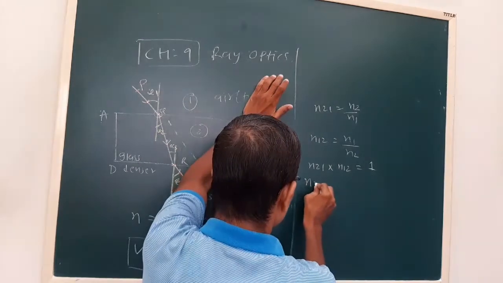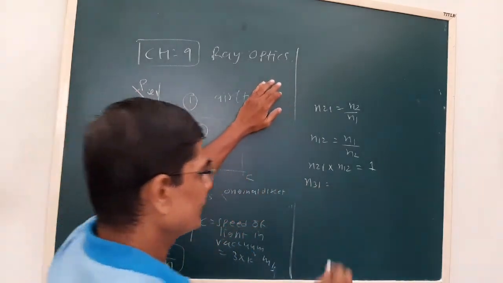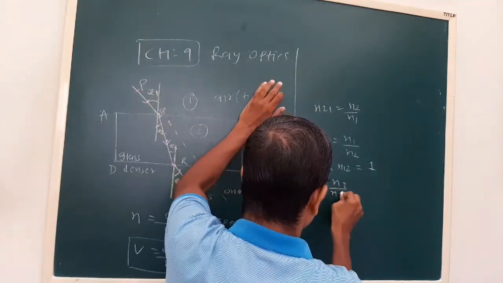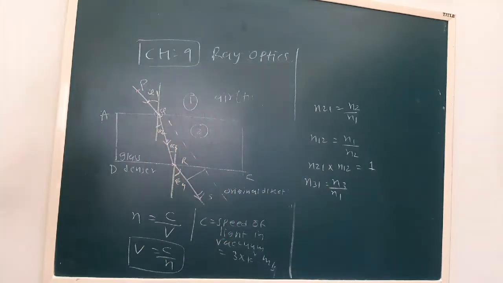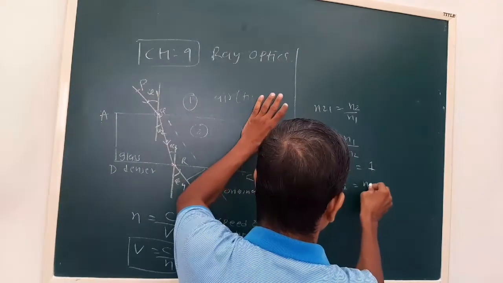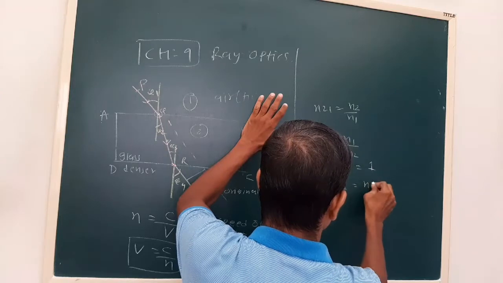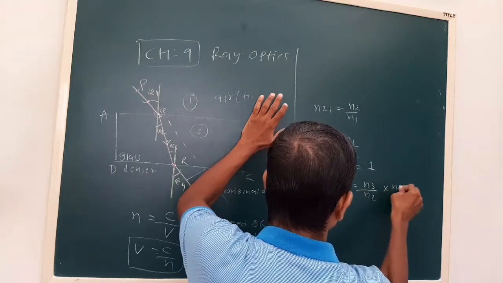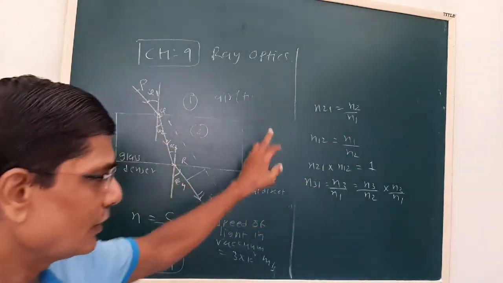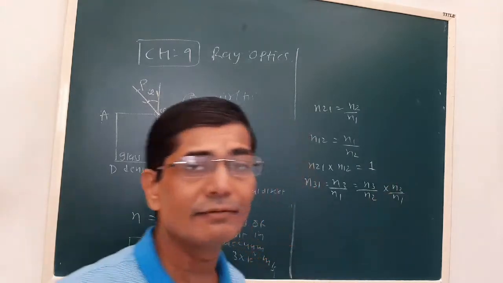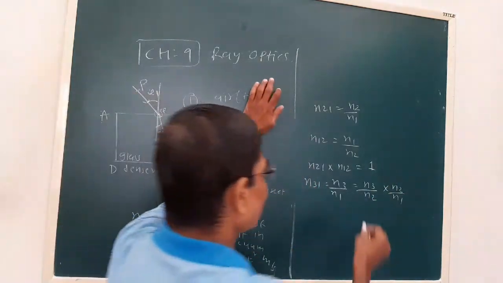Suppose I have to write n31, that is n3 upon n1. We can write it like this also: multiplied and divided by n2.